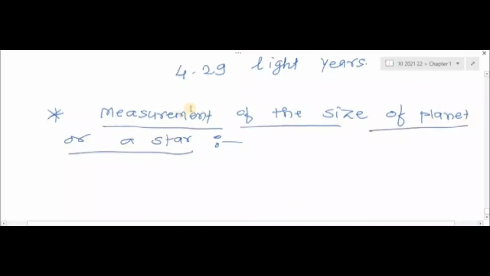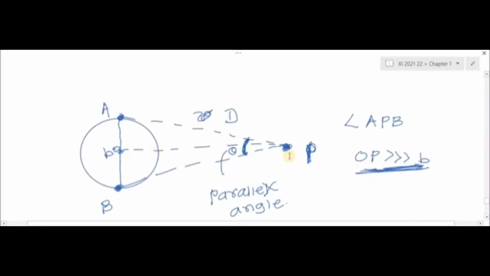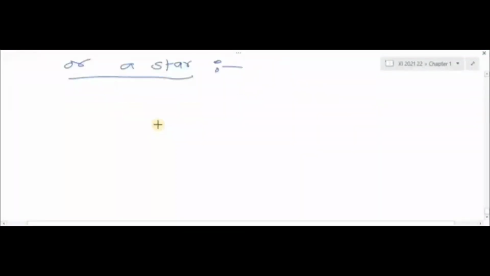If you understand how we measure the distance between planet and Earth, then you can understand the method for measuring the size. What is the change here? Only the change is that now we have to measure the size of the planet. Suppose this one is the planet. We have to measure the size of this planet. Size means what? We can measure the size of the planet by measuring the diameter. So here D is the diameter of the planet.